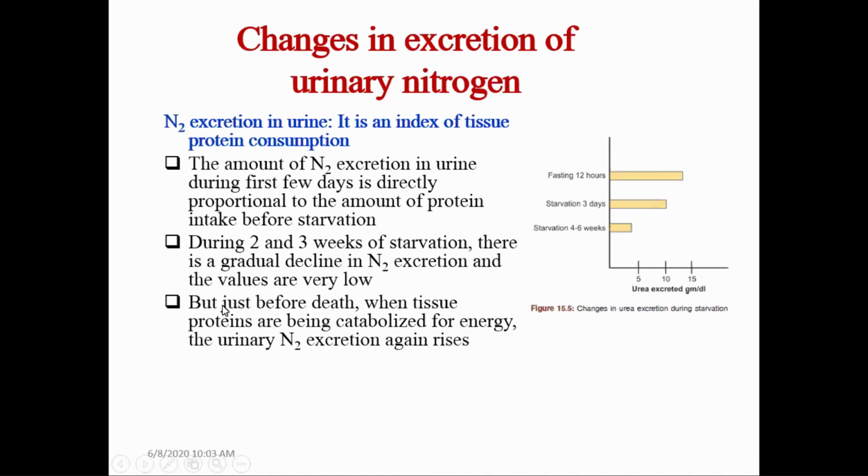But just before death, when tissue proteins are being catabolized for energy, urinary nitrogen excretion again rises, and this rise of urinary nitrogen excretion is also called the pre-mortal rise.